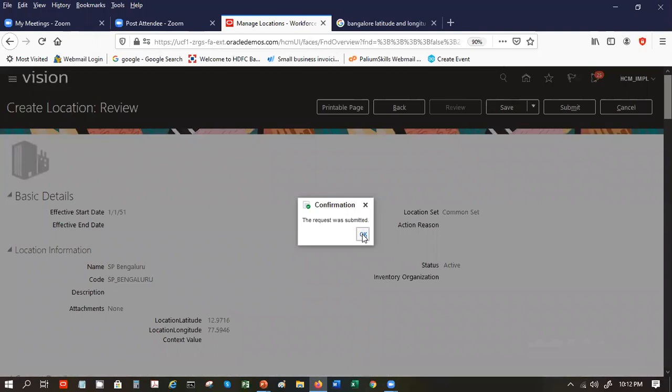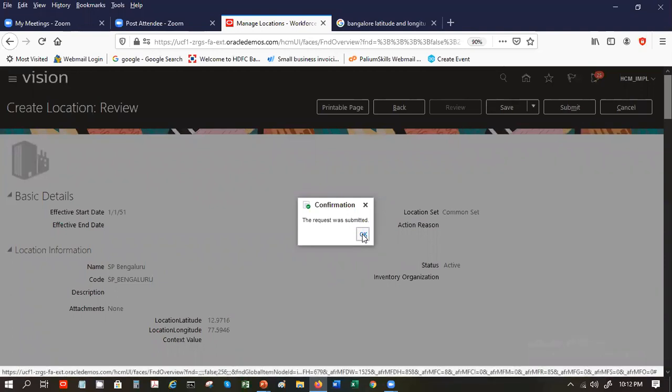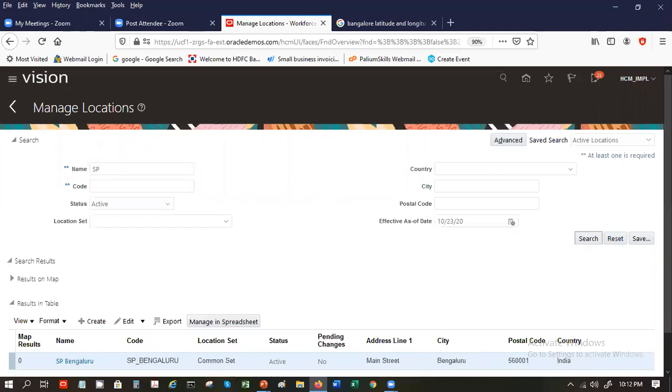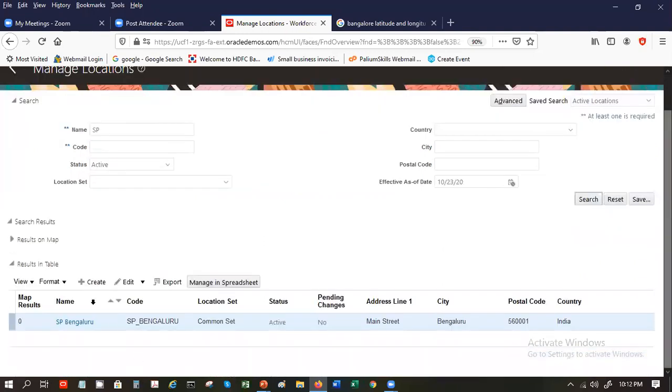You say okay. So now after this is done, you can then search. Once you have defined it, you should be able to see your location over here.